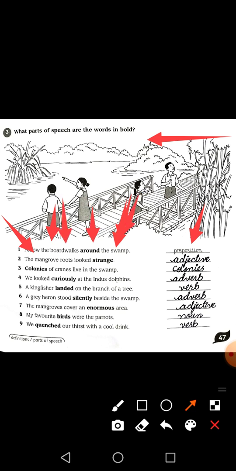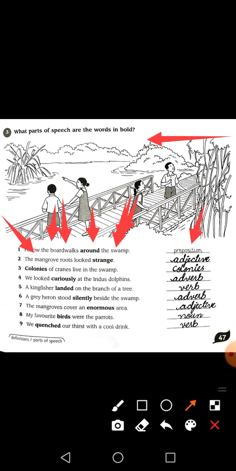So what is the connection? Follow the boardwalk around the swamp. So this word tells us what the connection is between the parts of the words and the sentences or the clauses. Okay, number 2 is: mangrove roots looked strange.